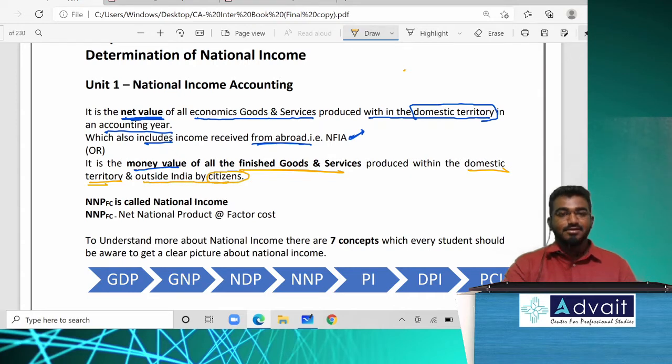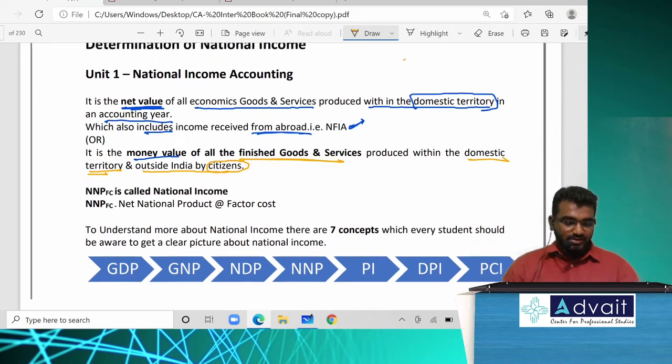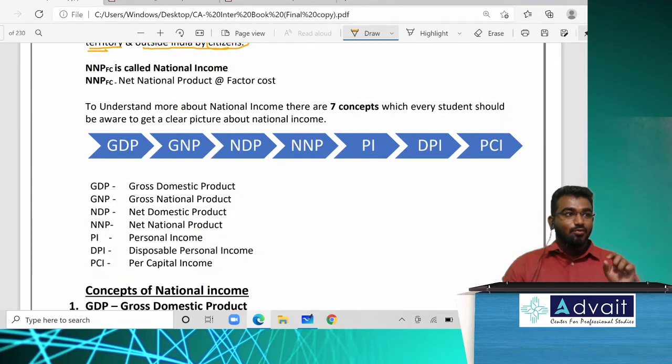So in short, they are explaining about NFIA. Same words can be explained in different ways. So don't get confused. By the end of the day, the logic remains the same. They might explain it in different ways. Acceptable. Superb. Now let me proceed further. Technically, what is national income called? NNP at factor cost, net national product at factor cost, is also called national income.